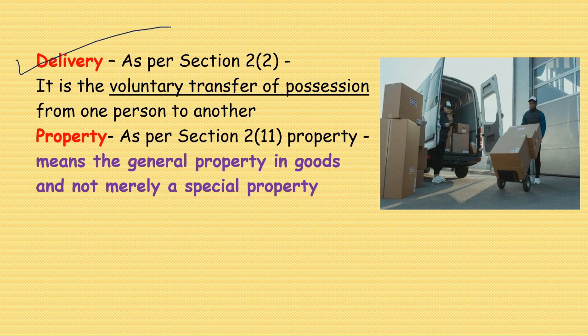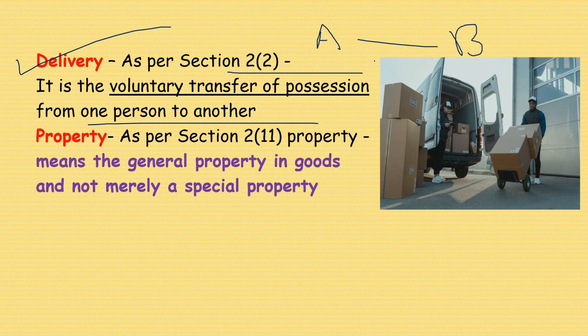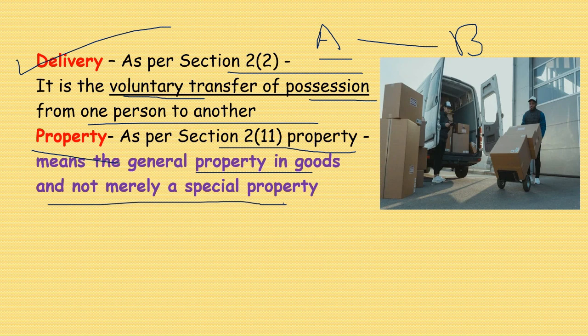Next definition is delivery, as per Section 2 subsection 2. This is the voluntary transfer of possession from one person to another, from A to B. Property, as per Section 2 subsection 11, means the general property in goods and not merely a special property.